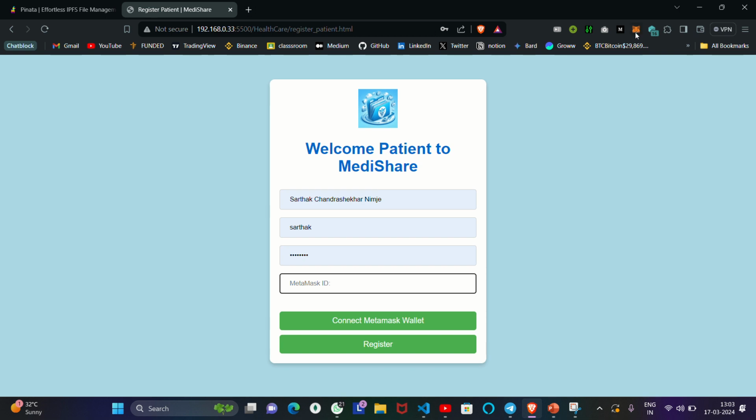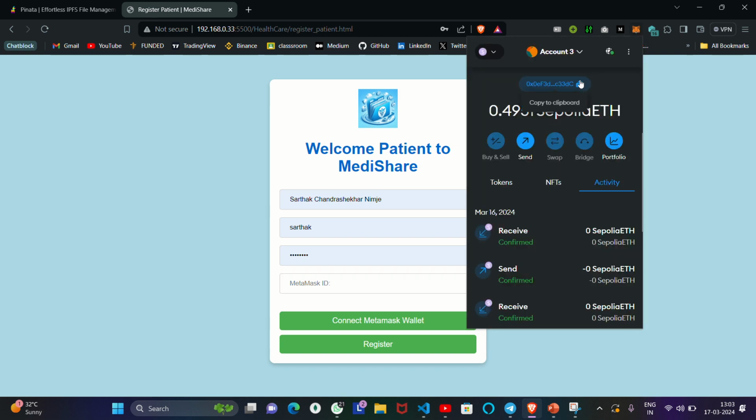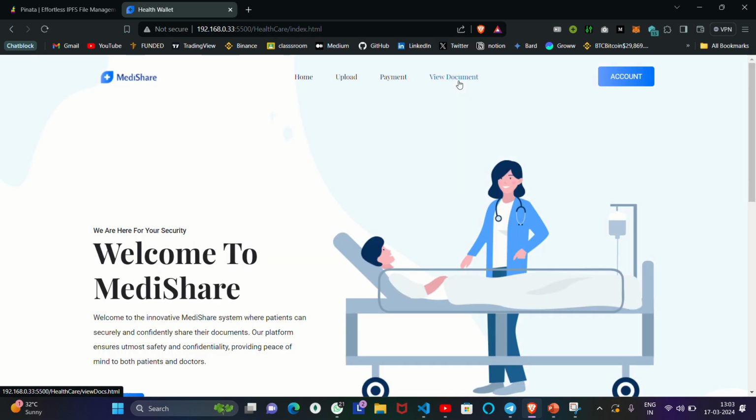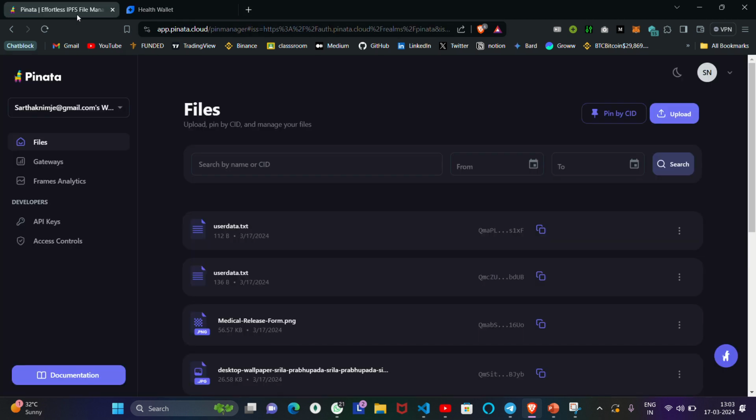MetaMask is an extension, a decentralized wallet which is used for sending cryptocurrency to each other. It has a unique address for every account, and we are integrating MetaMask here. We will use it for the payment process further, like the patient can send the payment to the doctor as well. After connecting to it, the address of the MetaMask account will be fetched here and registration will be done.